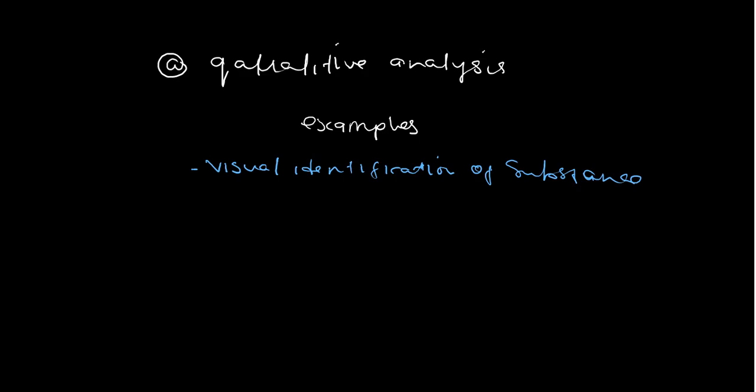That's visual identification. Let's say we put a substance in water or in any other solvent, and we see the color. Then we're able to say there must be a lot of colors in this substance.